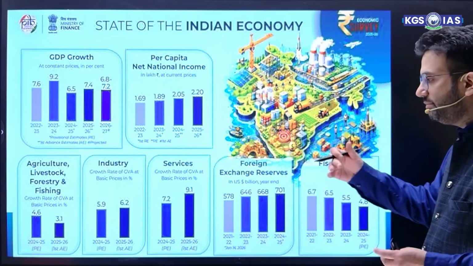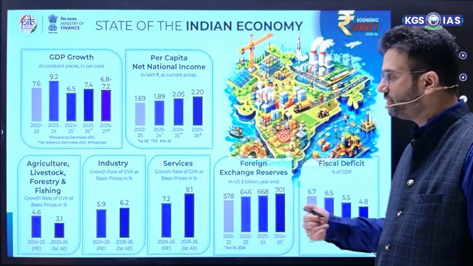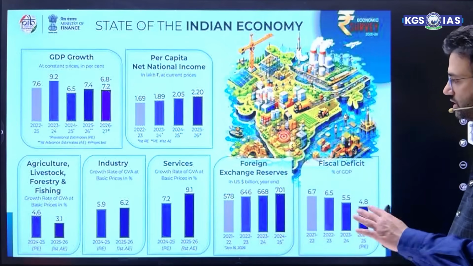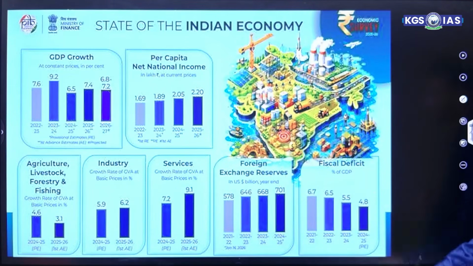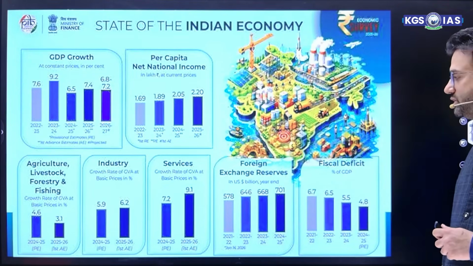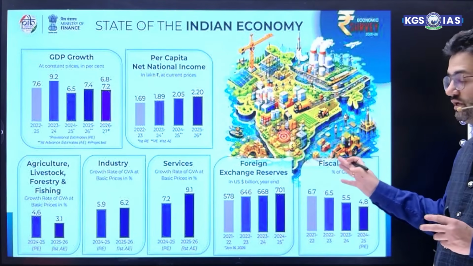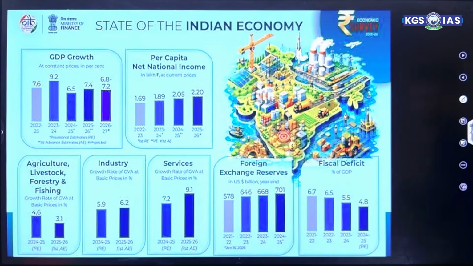Agriculture growth shrinks a little in comparison to 2025-26. Industrial growth increases. Service growth is also increasing. The foreign exchange reserve is also increasing from $578 billion to around $701 billion. Fiscal deficit was 6.7%, which was high during the COVID times, and it is now reduced to 4.8%.